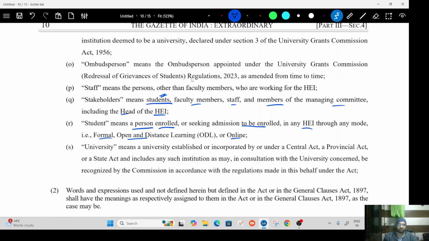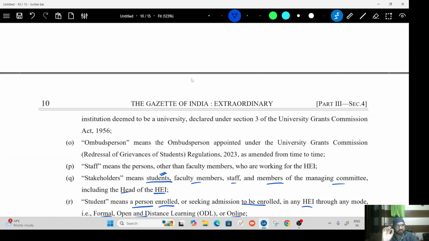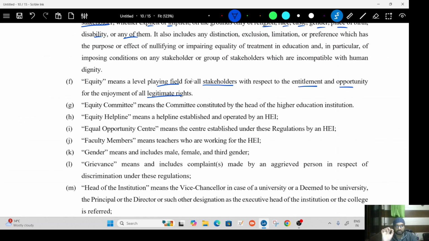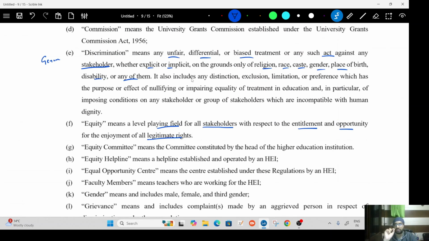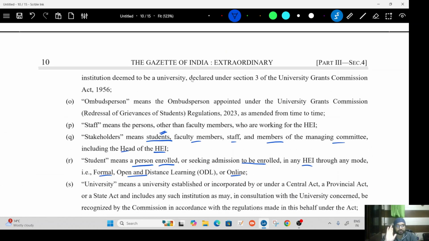Now, this is important. When we say stakeholder, we mean student. So, student means everyone, irrespective of their caste. They become stakeholder. And the definition of discrimination includes the term stakeholder. So it includes the meaning of student, and student includes the meaning of all students. And equity, we want to provide a level playing field to the stakeholder, not to any particular caste group.